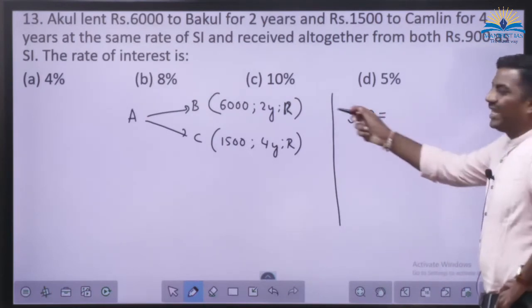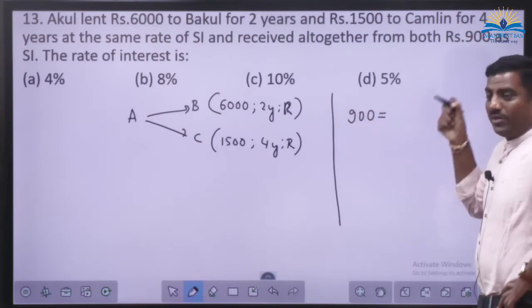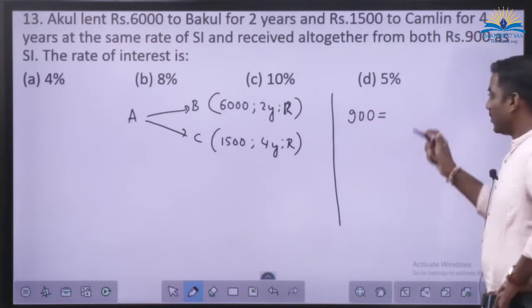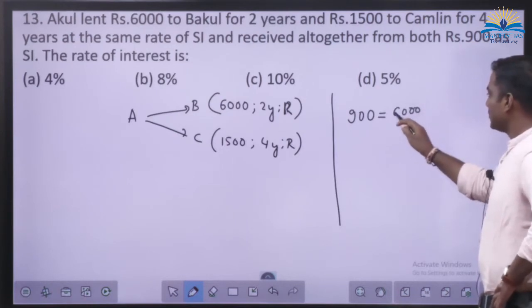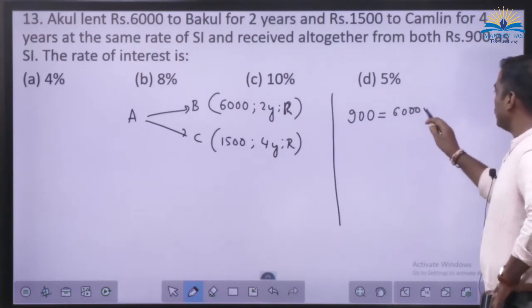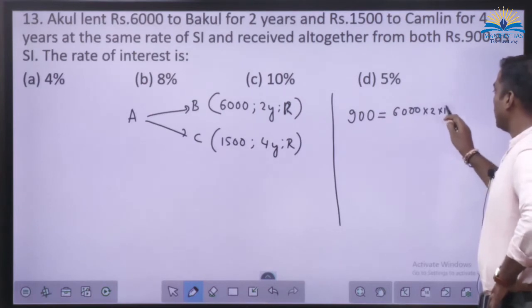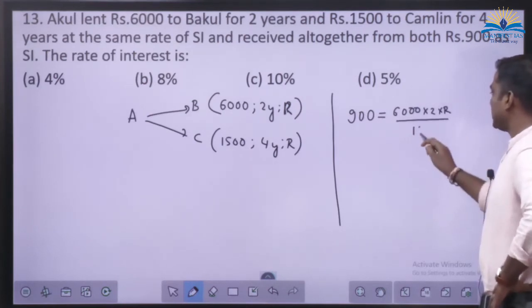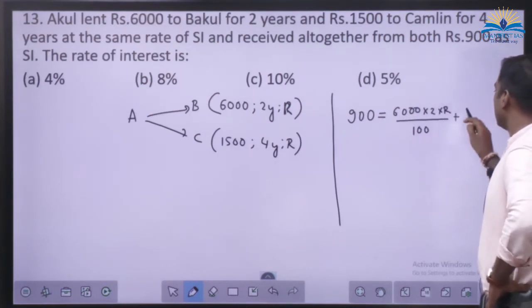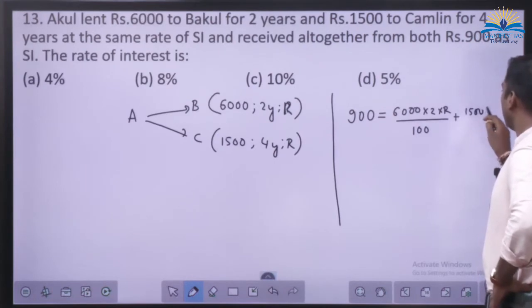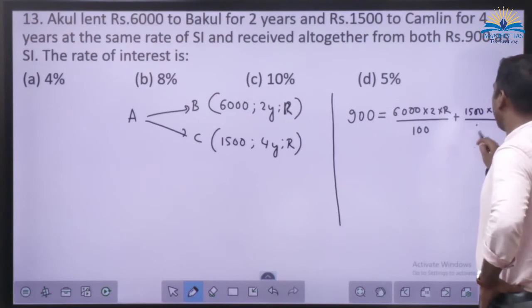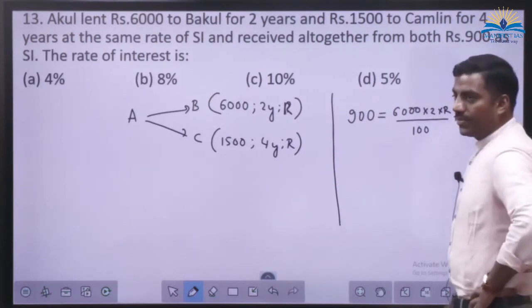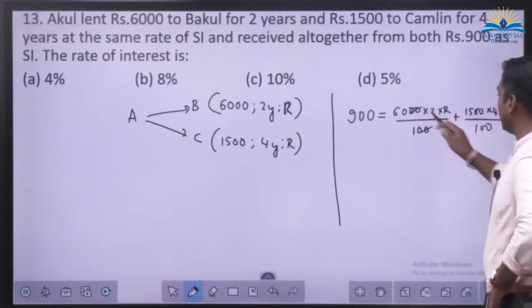Again P1, T1, R1 by 100 plus P2, T2, R2 by 100. So I'll write directly 6,000 into 2 into R by 100 plus 1,500 into 4 into R by 100. So the zeros get cancelled here.